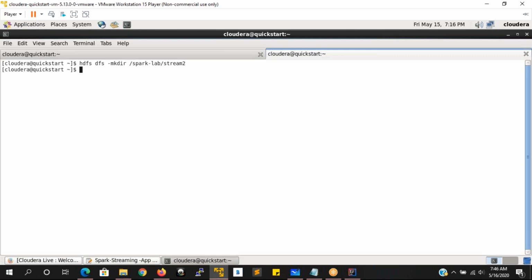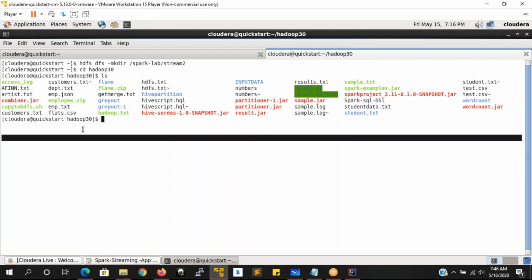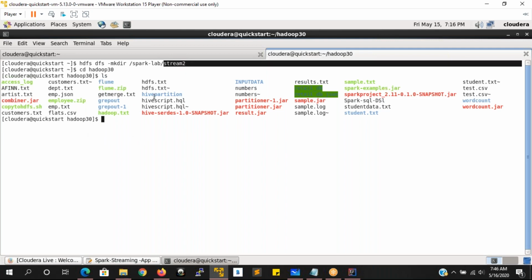Okay, so let us try to see that. Yeah, so now it is created. Now let me go to the directory hadoop30 and see what files are there. Here we have some files: hdfs.txt, numbers.txt, results.txt, sample.txt, department.txt, artist.txt, something like this. We are trying to put the files into this directory. Whenever we insert the data into this directory, the streaming context is going to take those files and return the results.